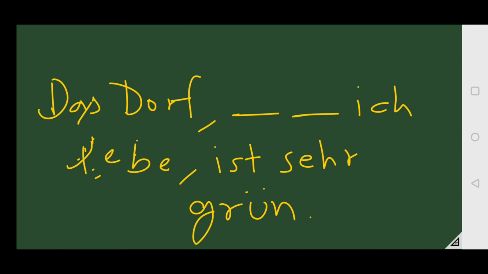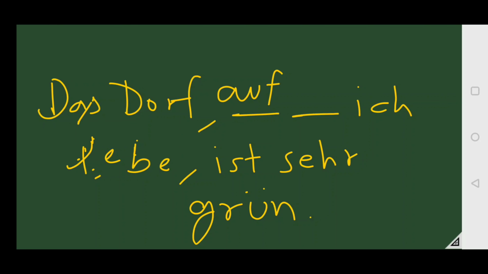Das Dorf, blank, ich lebe, ist sehr grün. The village in which I live is very green. So first of all, we see in which. But in German we say auf dem Dorf. So the preposition is not in. You can use in, but normally we use auf. So first we put the preposition auf. Okay, das Dorf auf, ich lebe. So it is dative case.